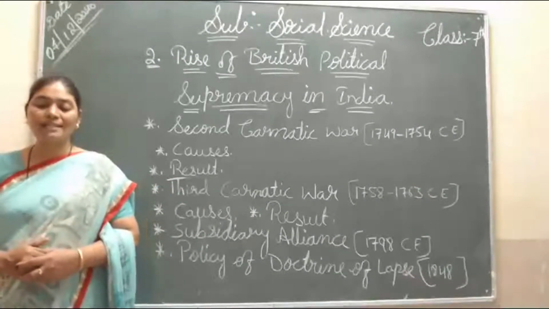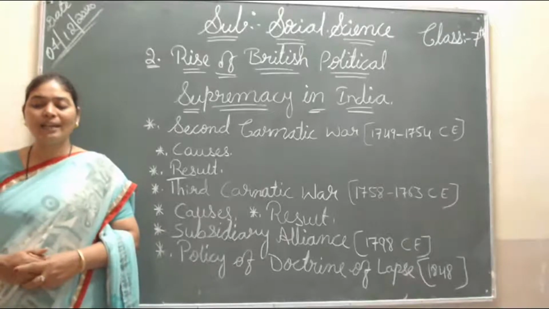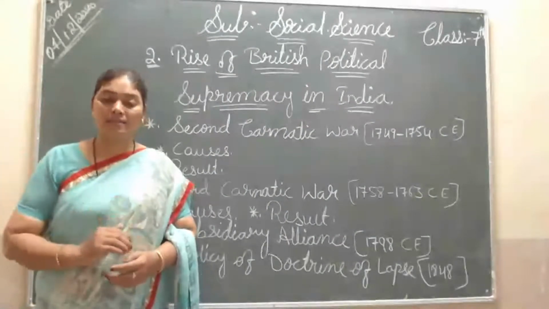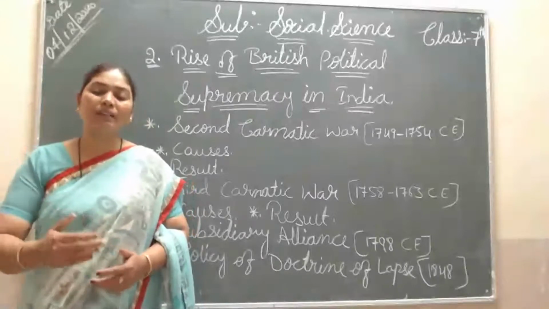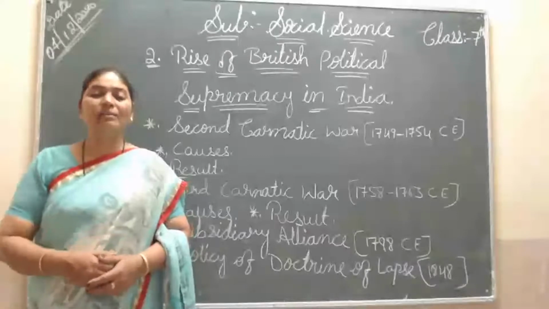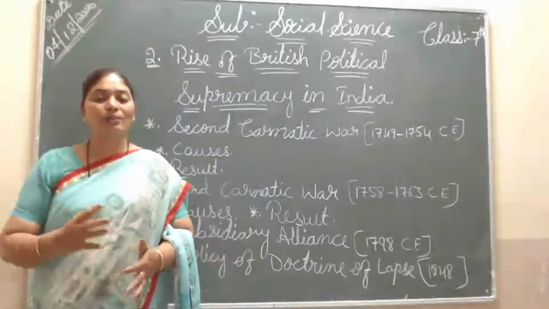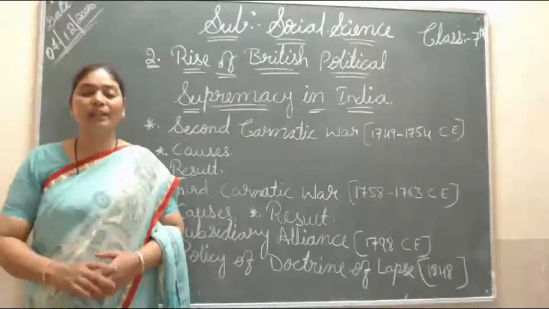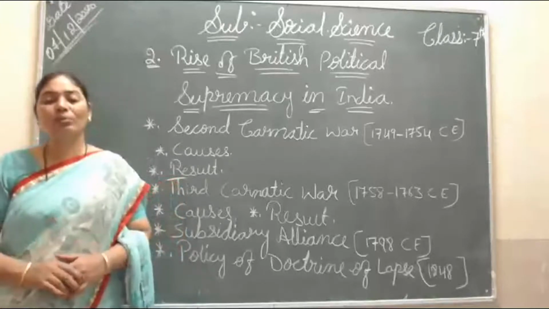This law was against the tradition of adoption that had been in practice in India since ancient times. In ancient times, kings who did not have sons adopted from their relatives, and the adopted son became the next king after his father's death. But this policy brought a new change. The adopted son could not rule the kingdom; only a real son could rule. So this policy became a big problem in India.